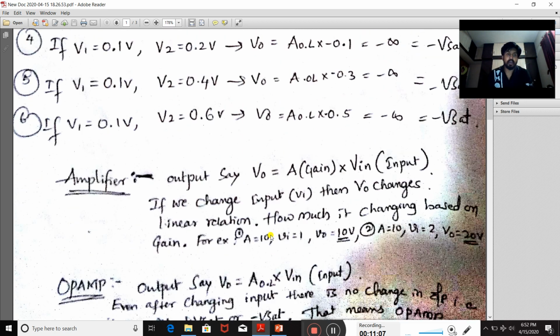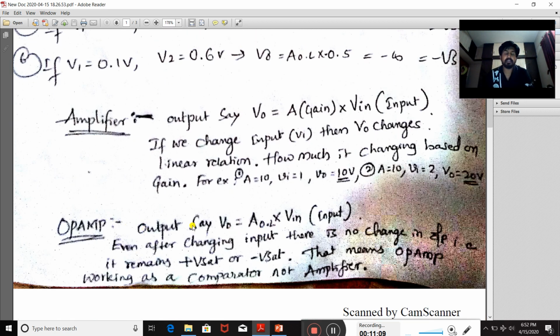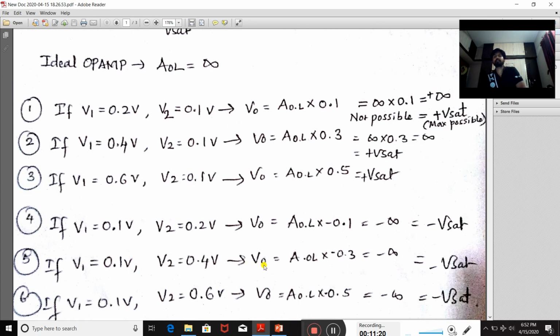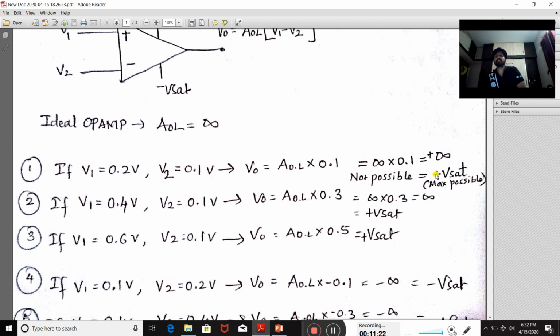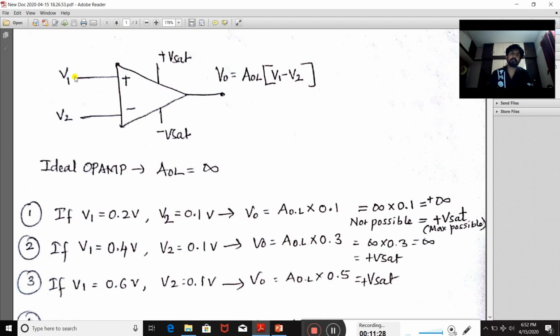Hence, this operational amplifier is not working as an amplifier. It is working as a comparator, and it produces the positive Vsat and minus Vsat. How does it work as a comparator? It compares V1 with V2. If V1 is more than V2, then it produces the positive Vsat.